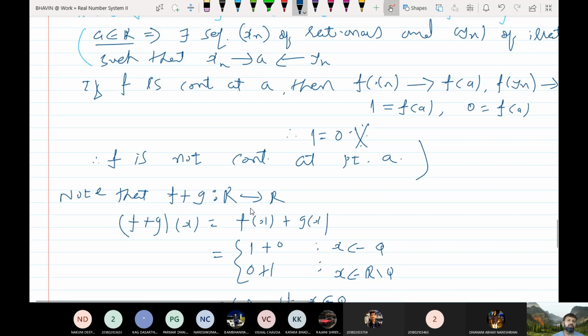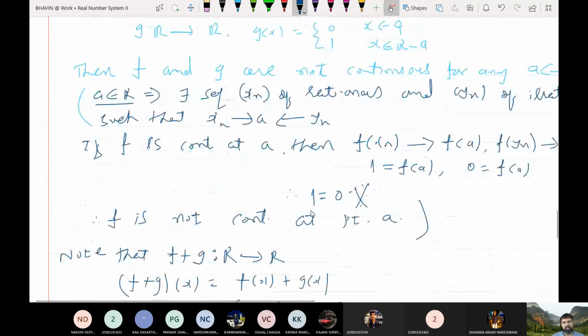Since f is not continuous, similarly you can show that g is not continuous.